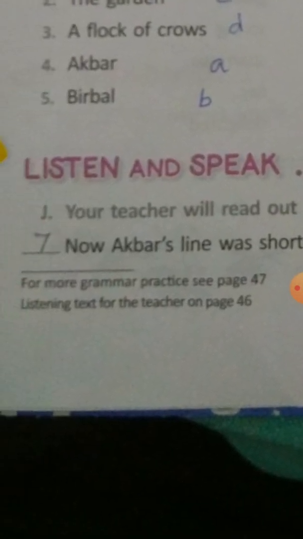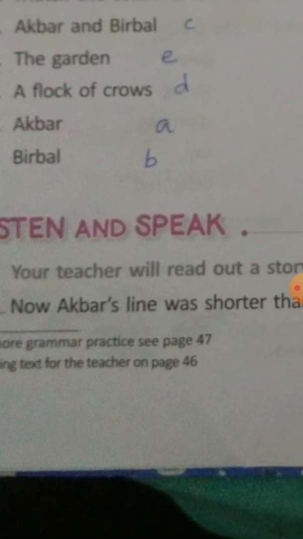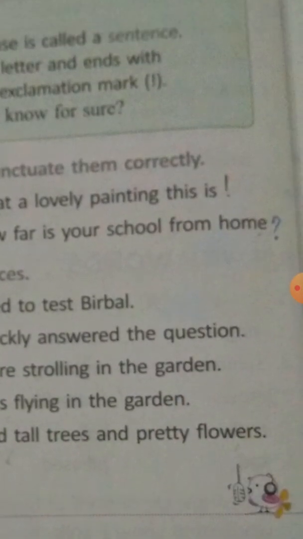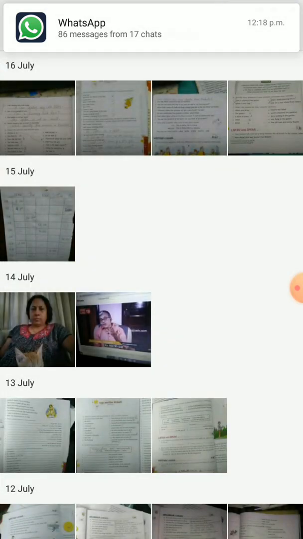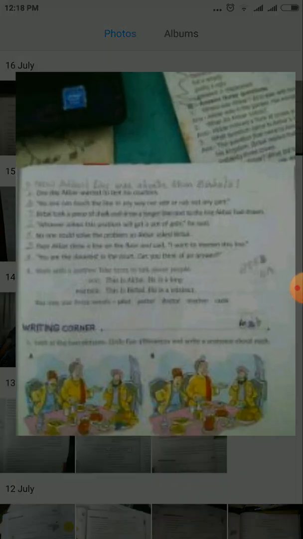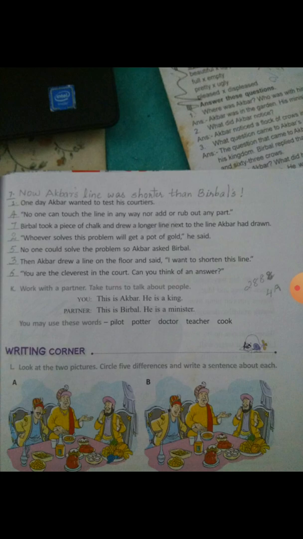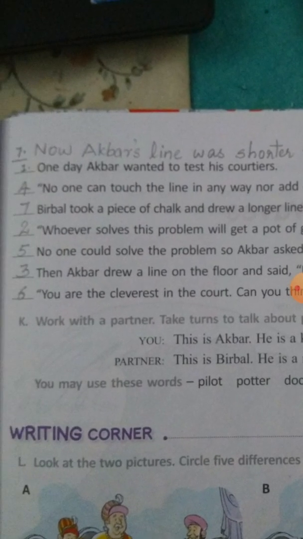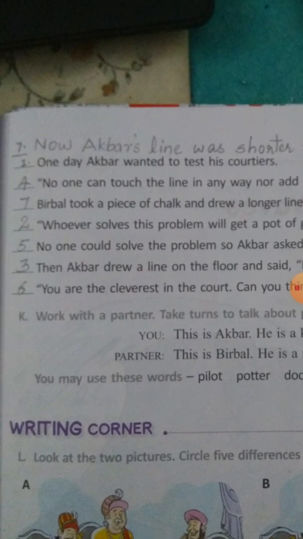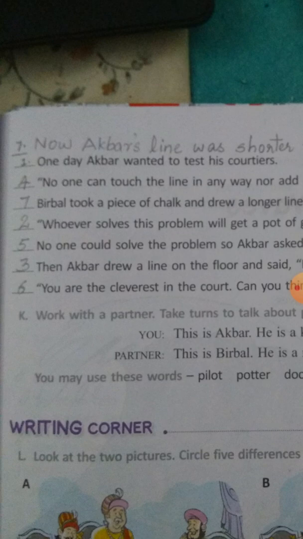Now next is, there are some jumbled sentences given here, you have to rewrite or number them properly accordingly. So here, the first one is done for you. One day Akbar wanted to test his courtiers. That is the first sentence.